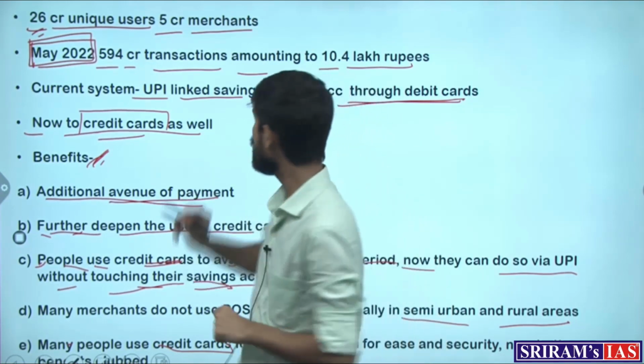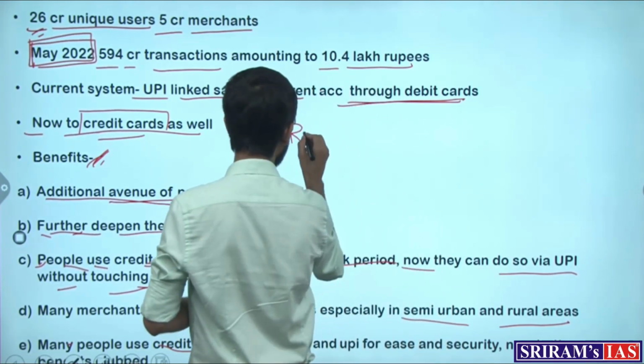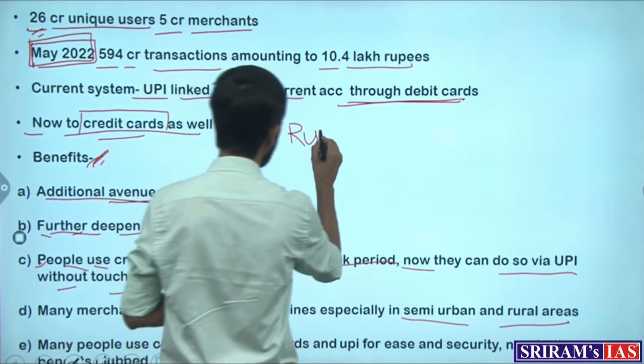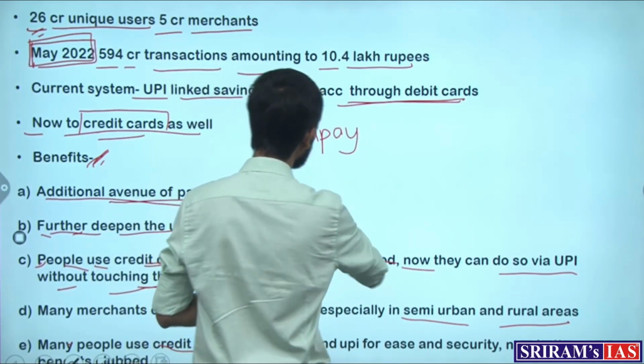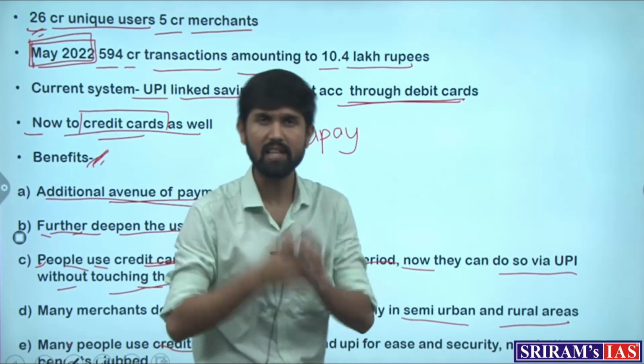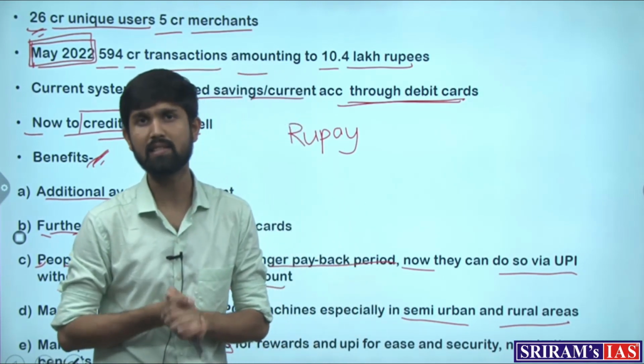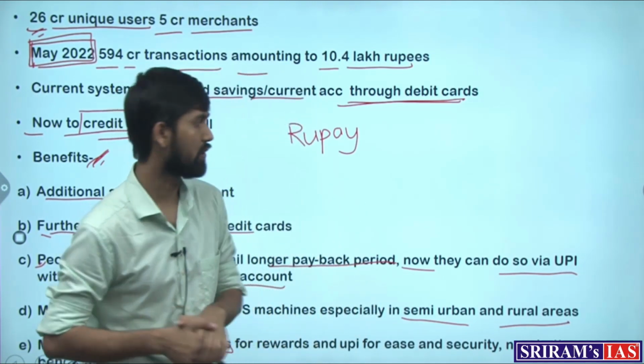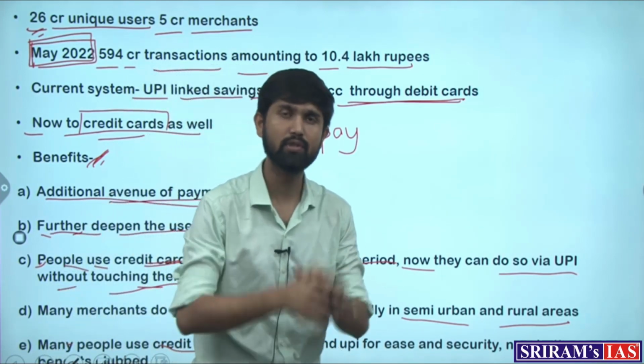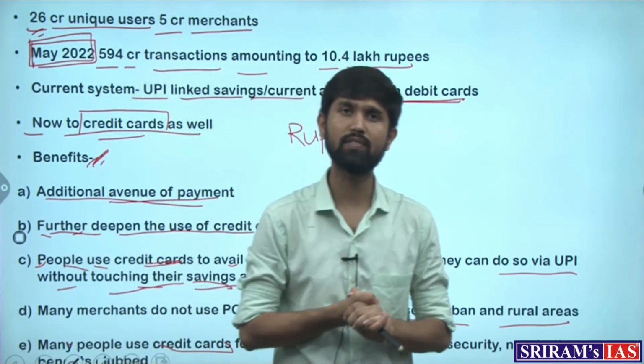Currently, only the RuPay cards, which are issued by National Payments Corporation of India, would be linked with the UPI first, and then other credit card companies and services will also be taken into the fold. So this is the information with respect to the UPI linking of the credit card.